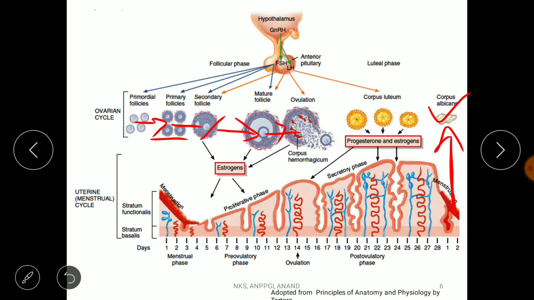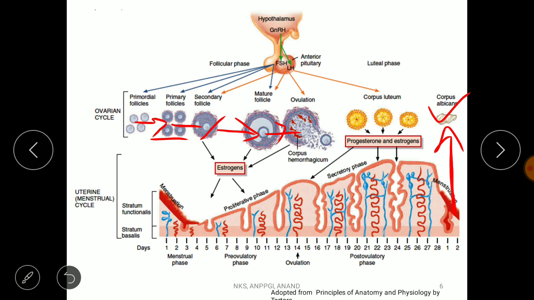That's why the amount of GnRH and LH is low, right? Whereas the amount of progesterone here is now high. So it inhibits the GnRH, right? So in the luteal phase, the GnRH, LH and FSH are comparatively lower than the terminal stage of the follicular